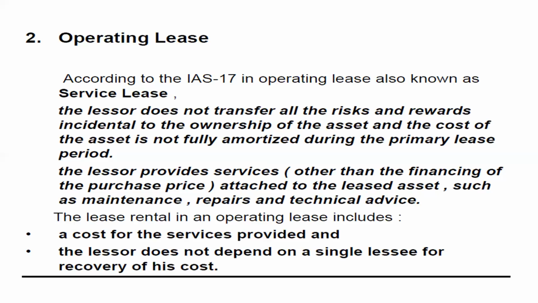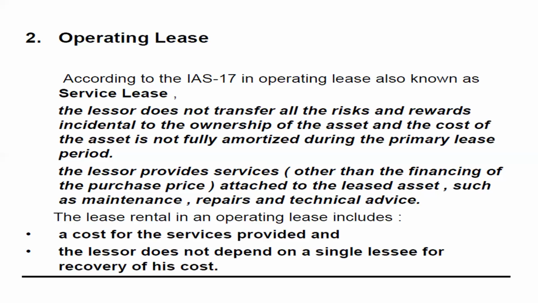The lessor provides services other than the financing of the purchase price. So here the lessor provides the services by providing the asset to the lessee for usage. Attached to the leased asset, such as maintenance, repairs, and technical services, all risks lie with the lessor, not with the lessee. The lessee is just a user of the asset, but he is in no way connected with any of the risks involved with the asset. The lessor becomes the responsible person for all that. He has to maintain all that.